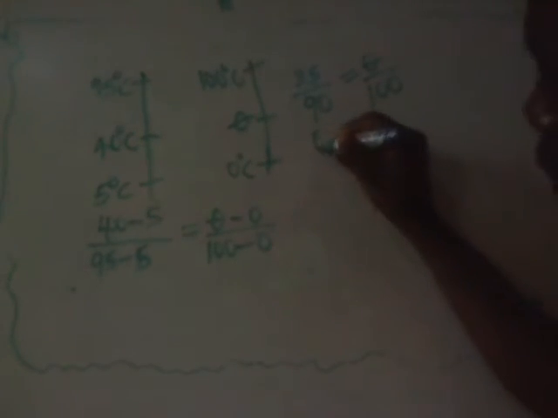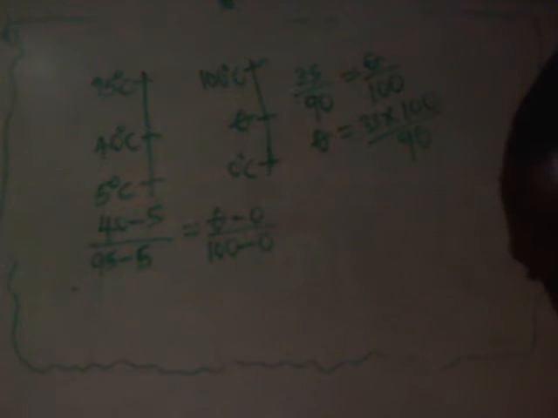Make theta the subject of the formula and cross multiply. Theta equals 35 times 100 all over 90, which is 3500 divided by 90.